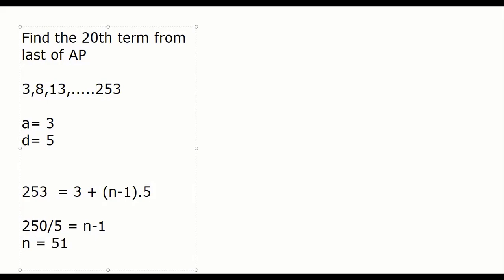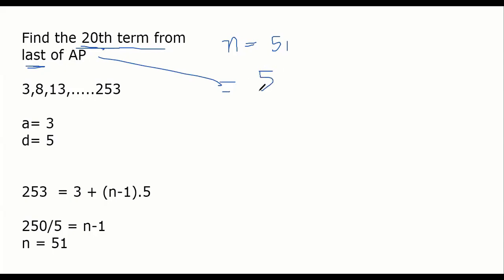If N is 51, listen very carefully now. I am saying 20th term from the last. If it is the 20th term from the last, which term will it be from the starting? 51 minus 20 is 31, and I said plus 1, which means the 32nd term from the start.